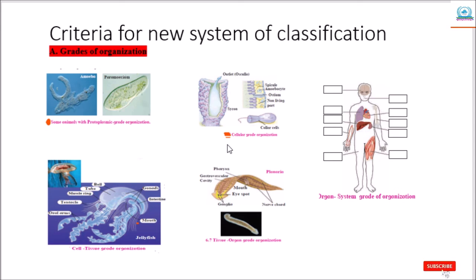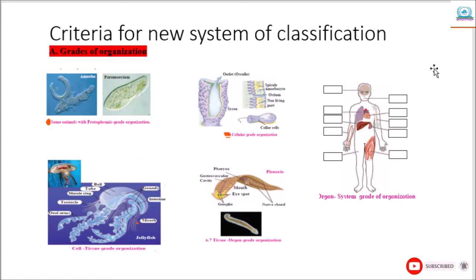In the next, body organization of human has been shown in this figure. So we can give a different name of this organ, like your brain, then lungs, liver, such body organs are given here.